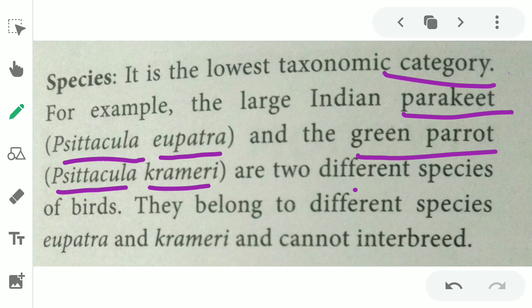The two are different species of birds. Eupatria and krameri cannot interbreed because the green parrot and the Indian parakeet are different species. Interbreed means among them they cannot reproduce.